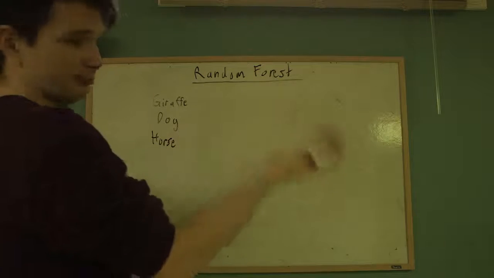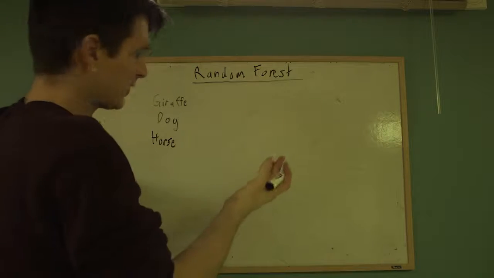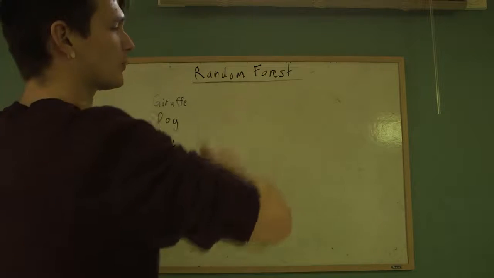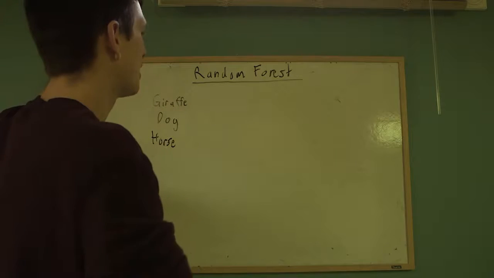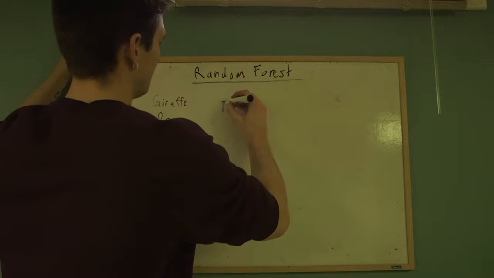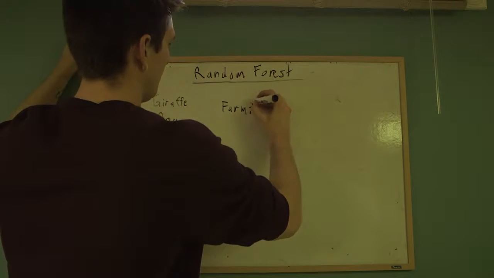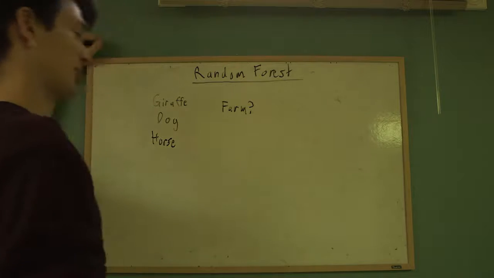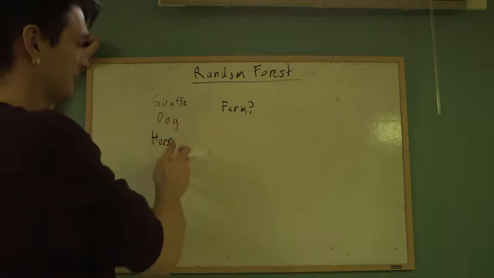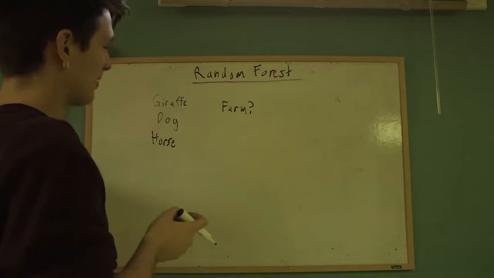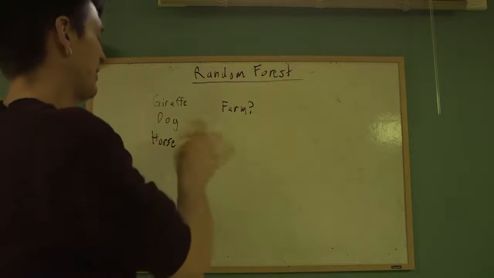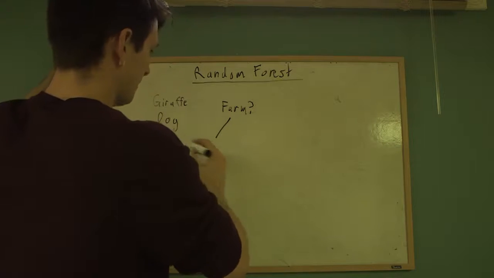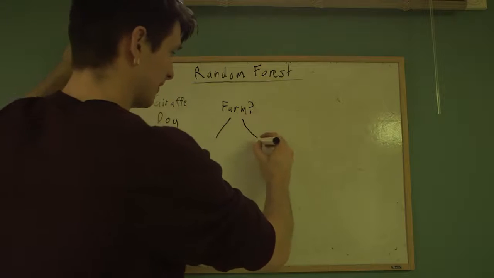We can start off with a decision tree by asking a list of questions. We know things about these potential animals. We have a new animal, and we're trying to decide: is it a giraffe, a dog, or a horse? So we could ask a question like, does it live on a farm? If you've been on a farm, you realize that horses and dogs could both be there. You might be a bit more critical, but let's say that if it's not on a farm, it's probably a giraffe.